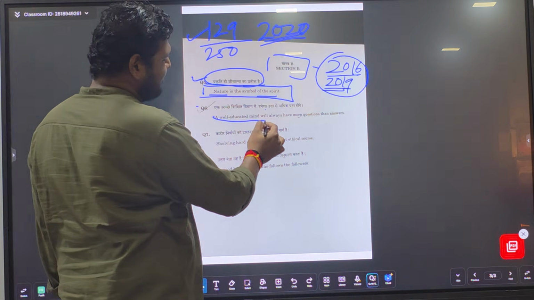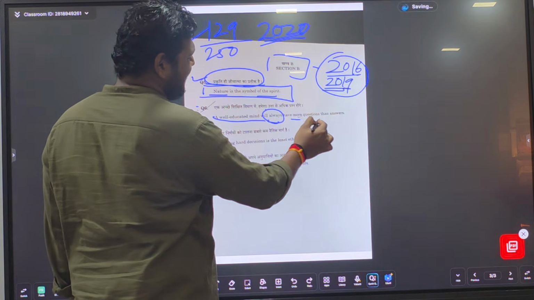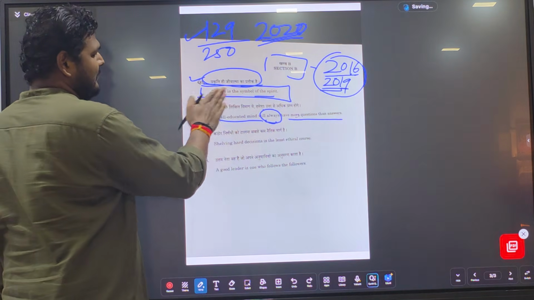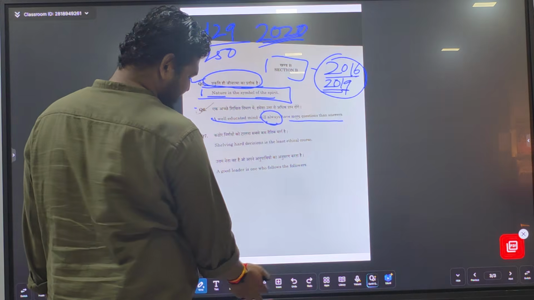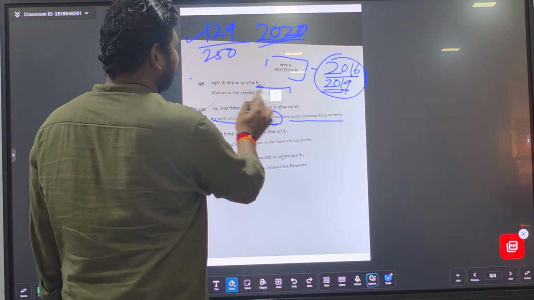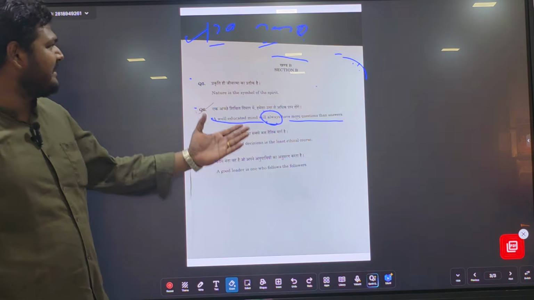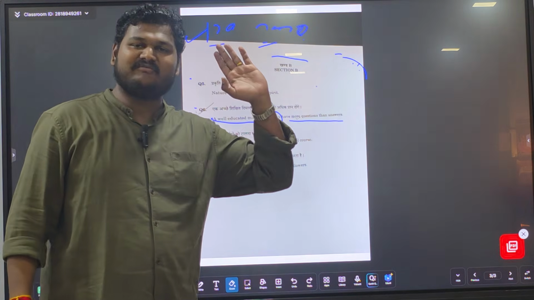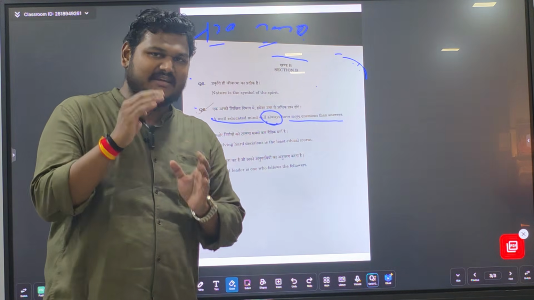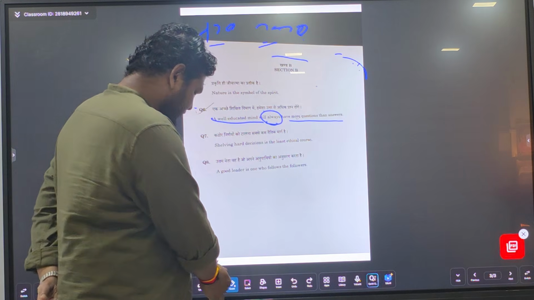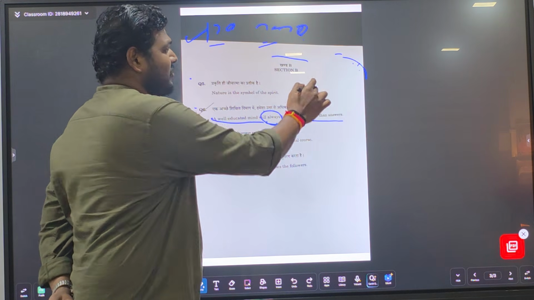A well-educated mind will always have more questions than answers. How beautifully this essay has been written. You can identify this thing. I'll finish this thing off. A well-educated mind will always have more questions than answers. See, you have to identify the glitches in this. What are the glitches?